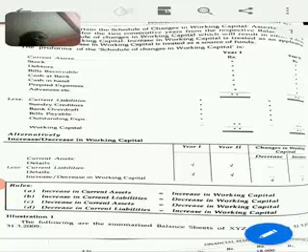So the first step is to prepare the statement showing changes in working capital. We prepare the summation of current assets for both years, deduct the current liabilities, and get the working capital. Then we measure whether the working capital has increased or decreased with relevance to the base year.